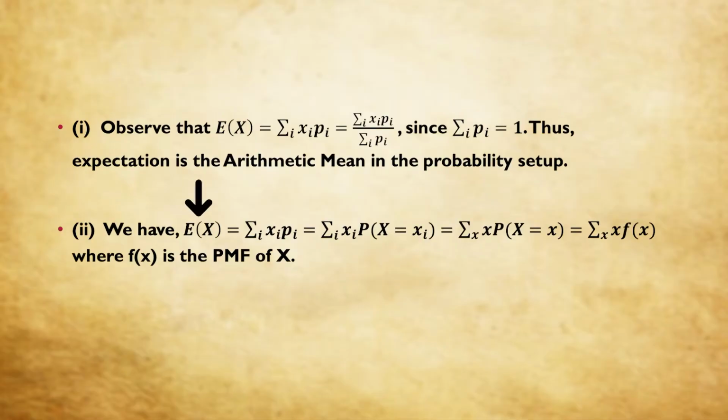We have expectation of X is summation xi pi. Now pi is nothing but probability X is equal to xi. So we can write summation over x of x into probability capital X is equal to small x. Now from earlier knowledge we know that probability capital X is equal to small x can be written as f(x), where f(x) is the PMF. So expectation of X can alternatively be written as summation over x of x into f(x).